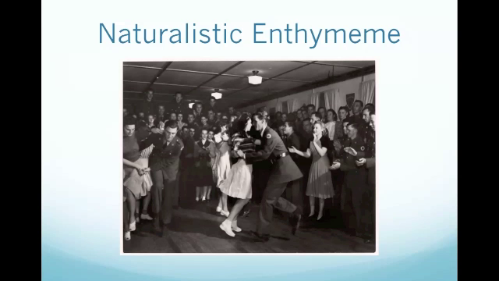Though visual enthymemes can be beneficial, they are known to have biological and technical problems. The biological problem, known as eye versus camera, could be an issue in this photograph because if we were actually there watching the dancing, we would see the crowd in a different light, color, and sharpness. The technical problem in this photograph is minimal due to the year it was taken, but the photographer framed the two dancing in the center. There's obviously much more going on in the venue than the two people in the center. This image could have been staged, but since it was taken before the digital era, it is easier to believe what we see.